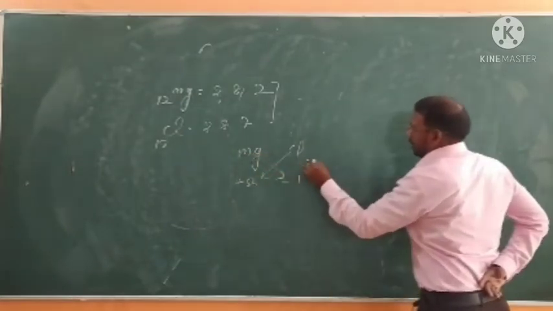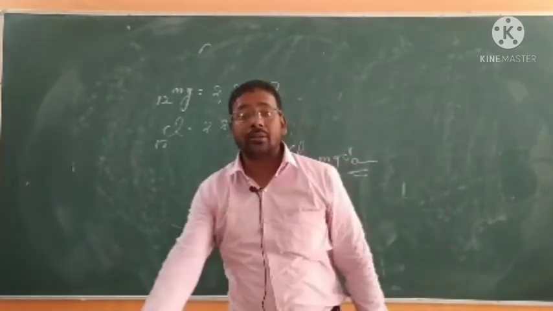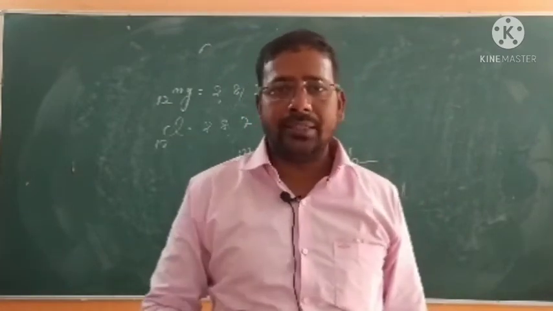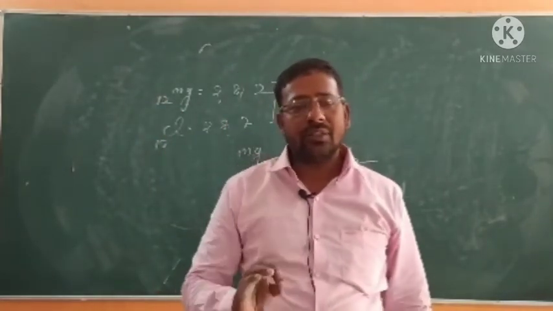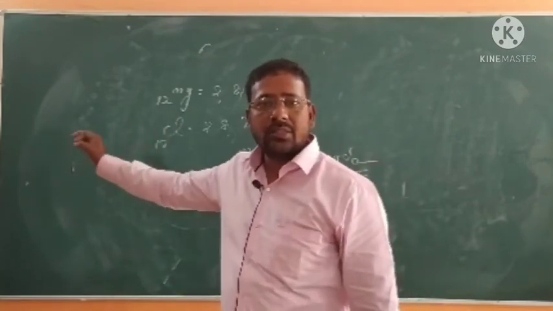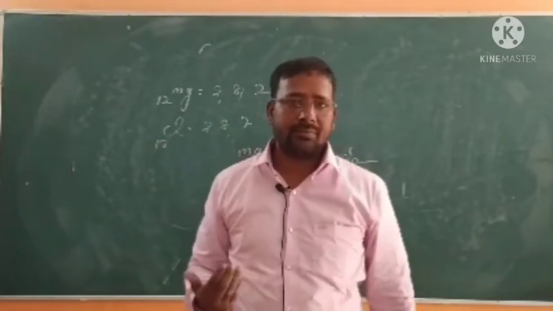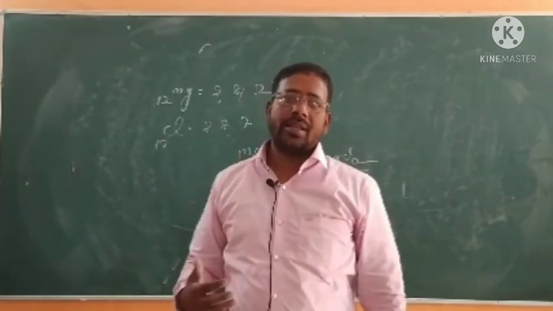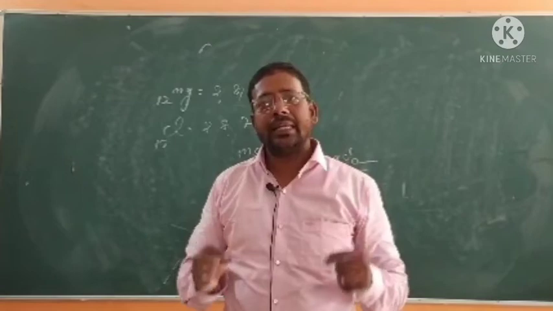What will the formula be? MgCl2. And in this way you will be able to write the formula of any compound. So elements 1 to 20 are given there, from hydrogen to calcium, and their atomic numbers are given. It is very important. Just learn and find the valencies by writing the configuration: those with less than 4 will lose, and those with more than 4 will gain, till 7. In this way you can get the valency, and you will be able to make the formula of any compound.